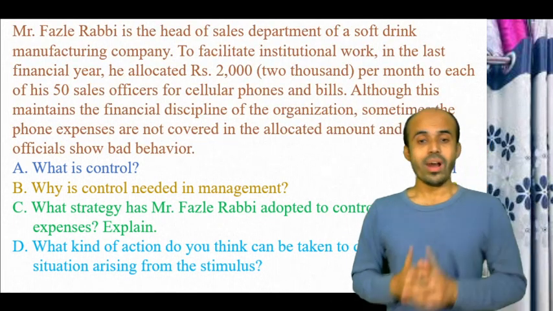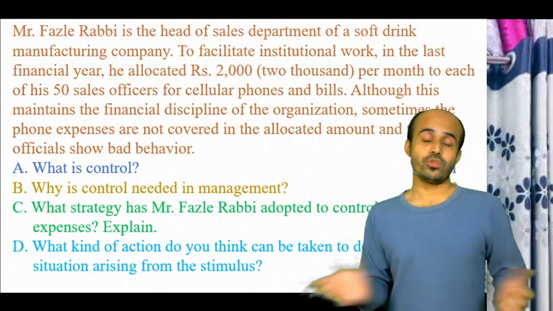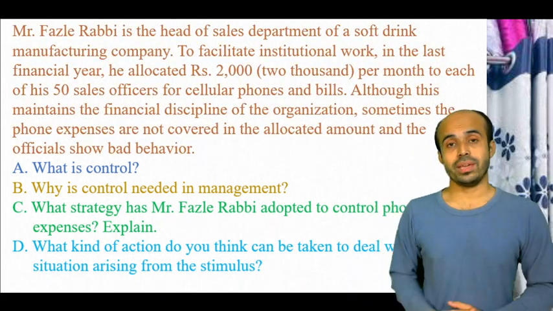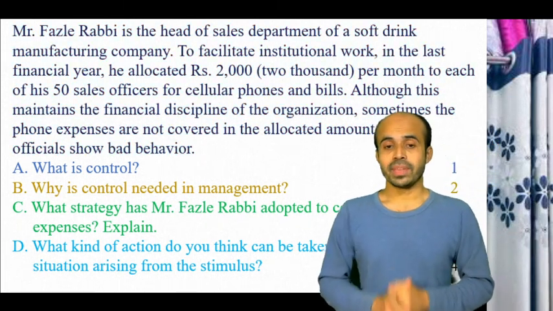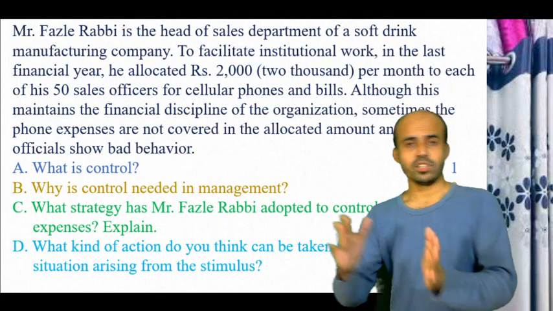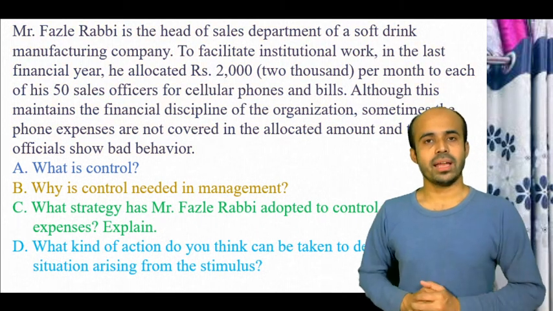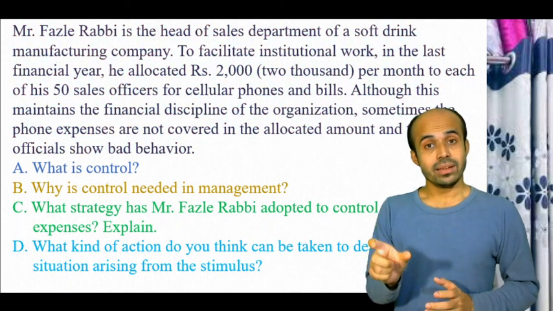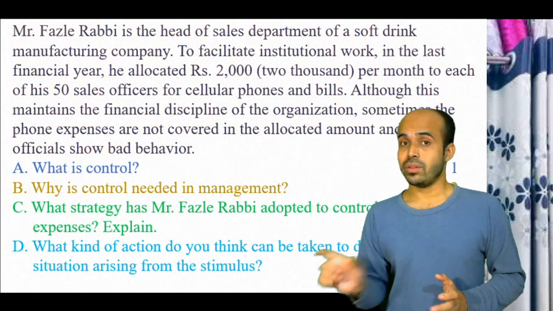So why is allocating 2000 taka in this question a budget? Because here a period of time is also given, and within that time a fixed amount of 2000 taka is given, for 1 month.